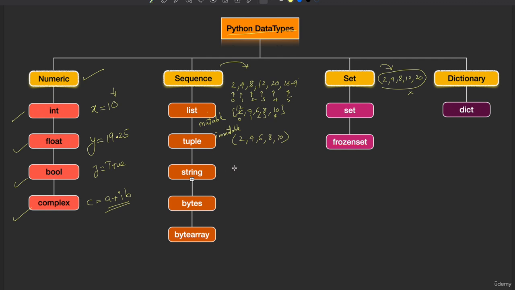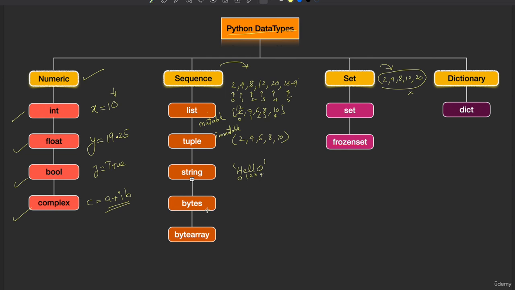String means it can have a collection of alphabets or numbers or any type of symbols, so it becomes a single word or a string. Like I have a word, hello. So this is a string. H-E-L-L-O. This is index 0, index 1, index 2, index 3, index 4. It is written inside single quotes. You can also use double quotes for a string.